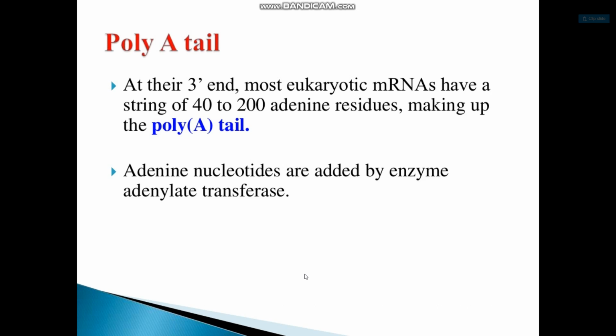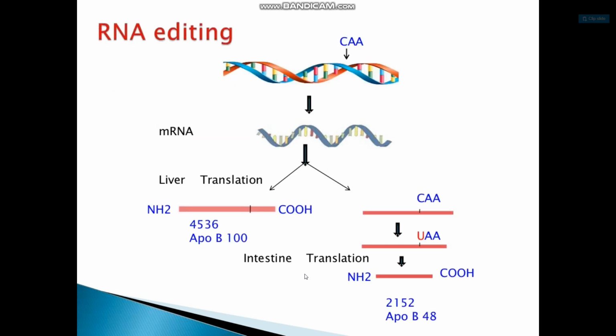Polyadenylation: at their 3' end, most eukaryotic messenger RNAs have a string of 40 to 200 adenine residues making up the poly A tail. Adenine nucleotides are added by the enzyme poly A polymerase. This is the RNA editing.